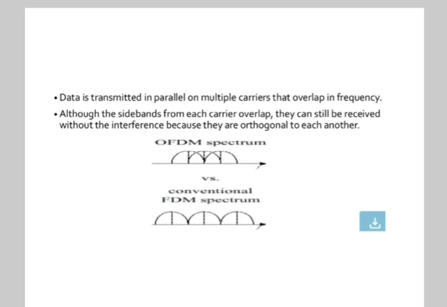Here the OFDM spectrum versus the conventional FDM spectrum is shown. The first diagram shows the OFDM spectrum and the second is the conventional FDM spectrum.